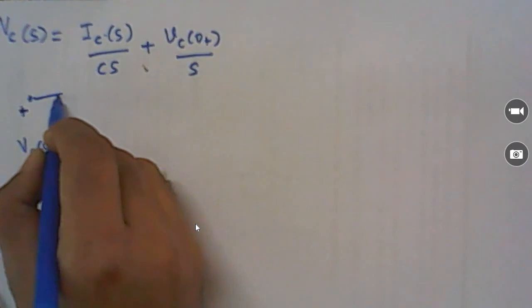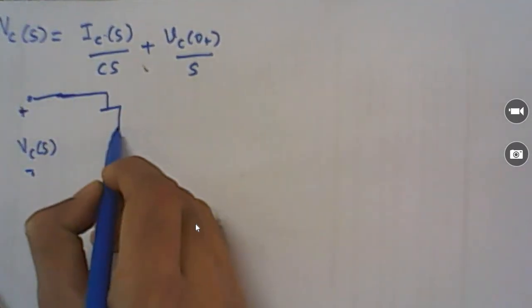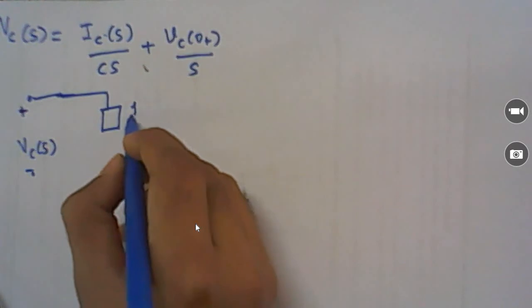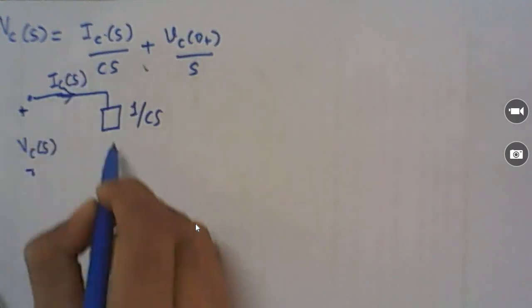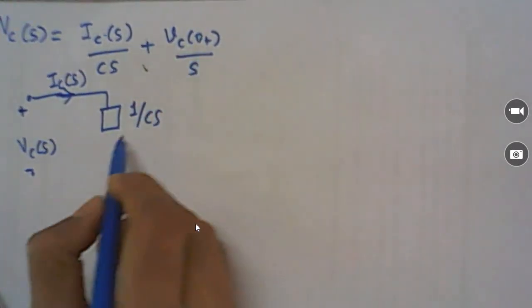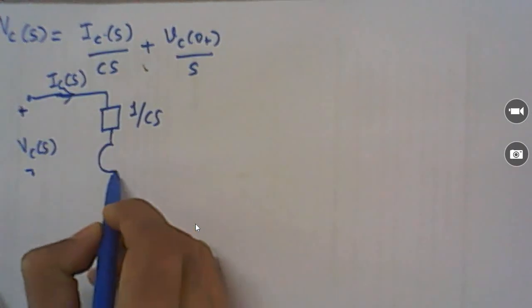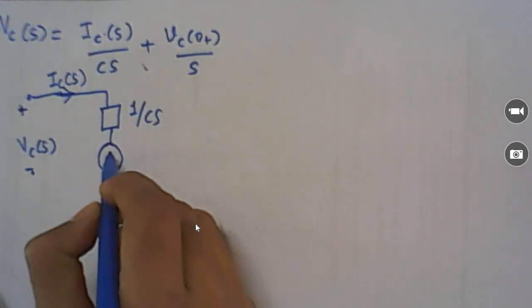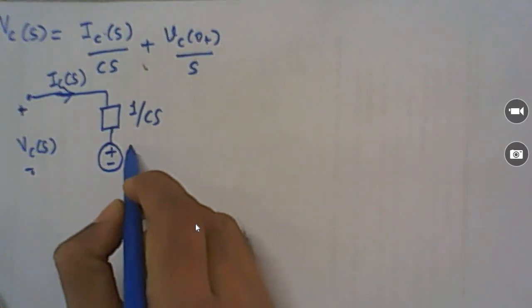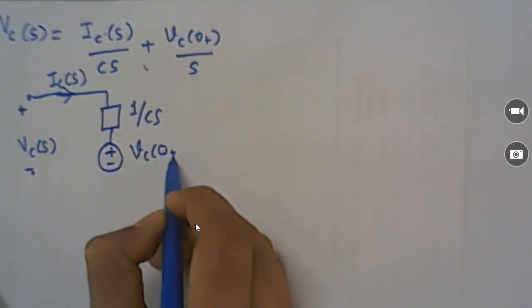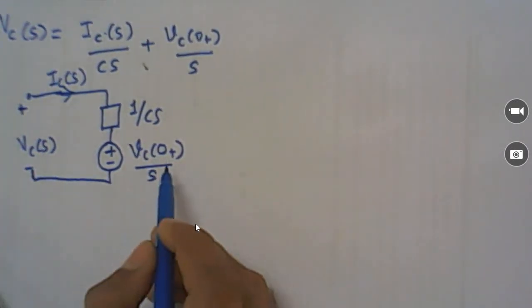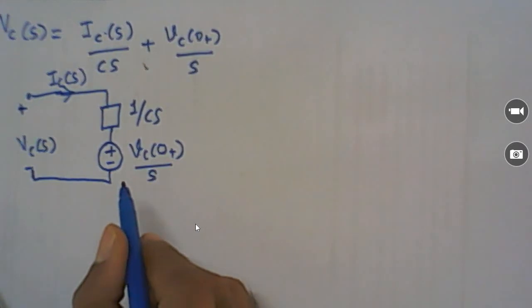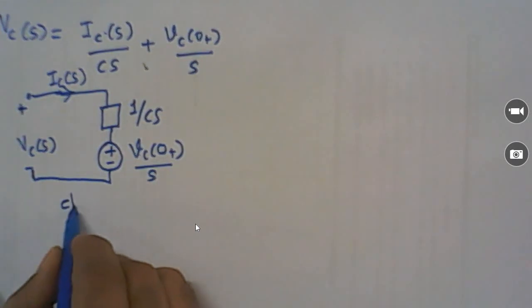It has two components. One component's value is 1 upon CS, which is its impedance, and the current is IC of S. Another component is VC 0 plus divided by S. So it is one voltage source, and the polarity here is plus minus, VC of 0 plus divided by S, where VC of 0 plus is the initial voltage across the capacitor. So this is the circuit for the charged capacitor.